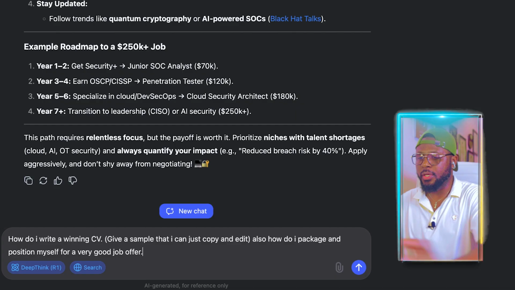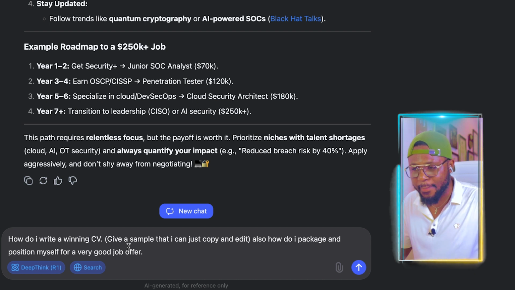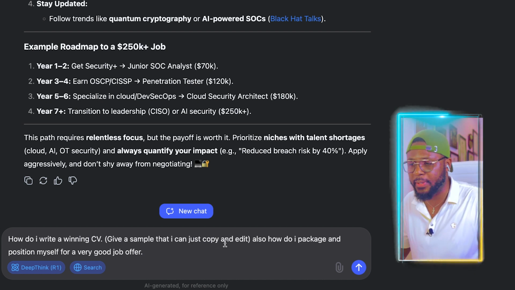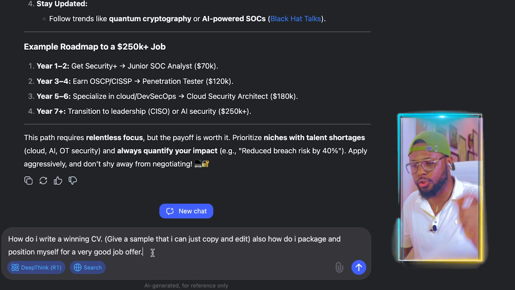There's another thing I want you to add so that you can get all the details you want for the particular job or digital skill that you want. Here we're going to ask it to let us know how we can write our CV, give us a sample of a CV, and also how we can position ourselves for the best job. It's very simple. How do I write a winning CV? Give a sample that I can just copy and edit. Also, how do I package and position myself for a very good job offer?